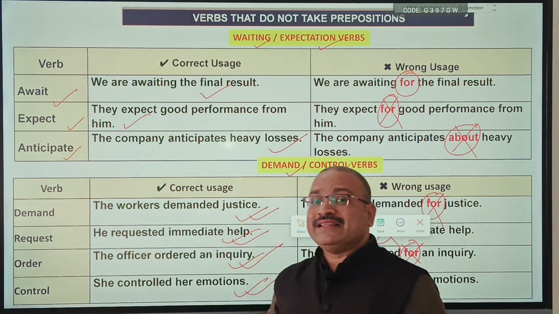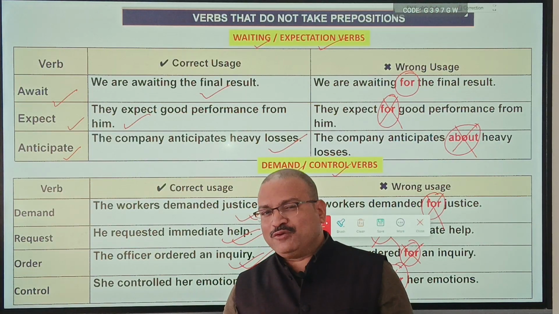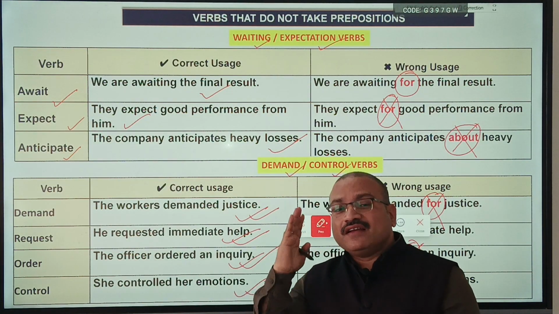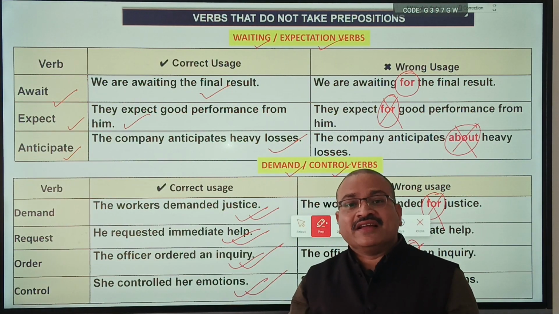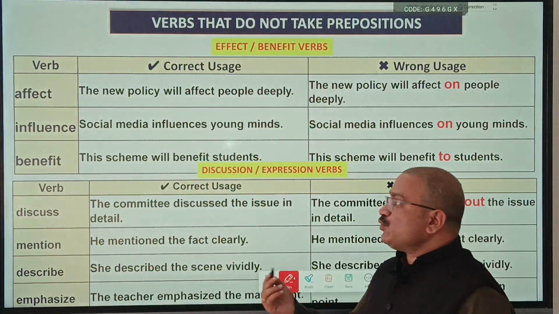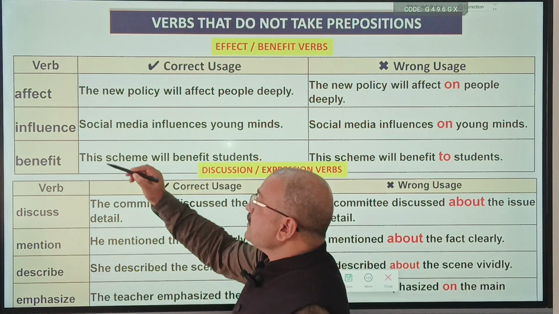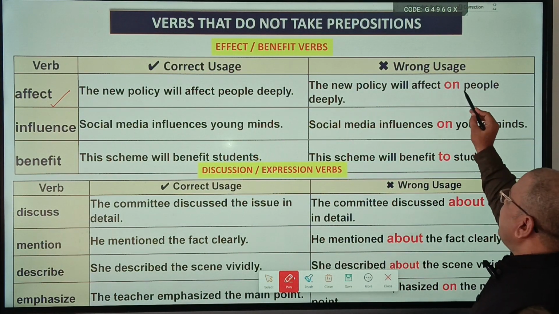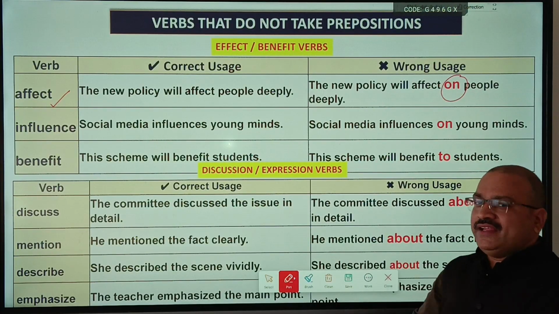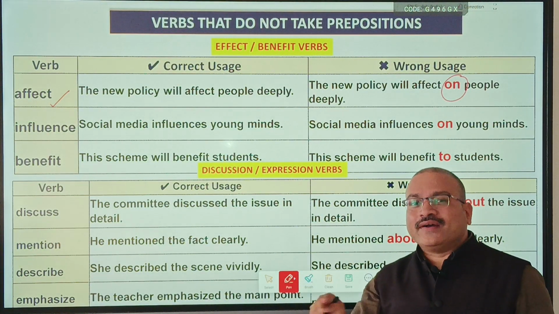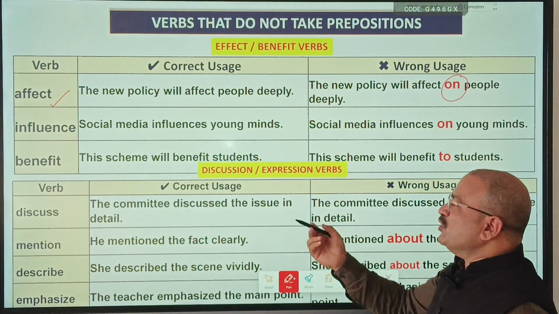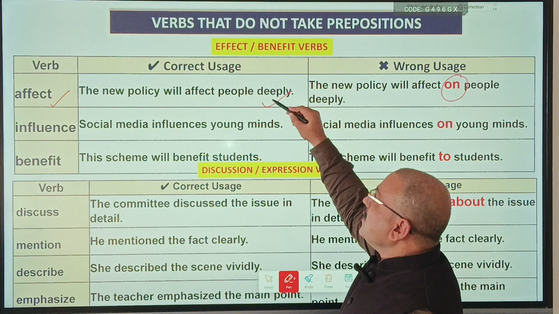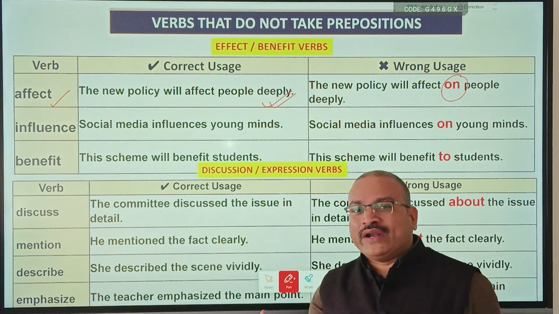So these verbs again, they don't take prepositions. They are not followed by prepositions. Wherever you see prepositions after them when they are acting as main verbs, that is the error. Spot the error. Now friends, next we have a few more verbs. Affect: The new policy will affect on people deeply. Affect on is wrong because affect will not take any preposition. So the right sentence will be: the new policy will affect people deeply.